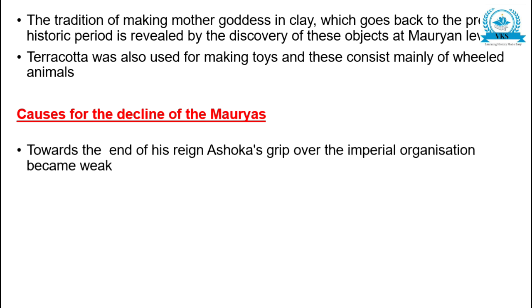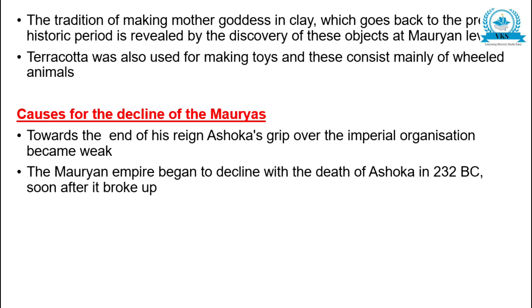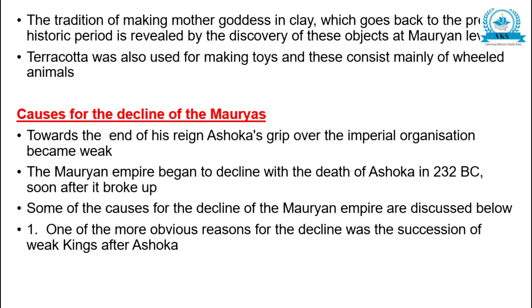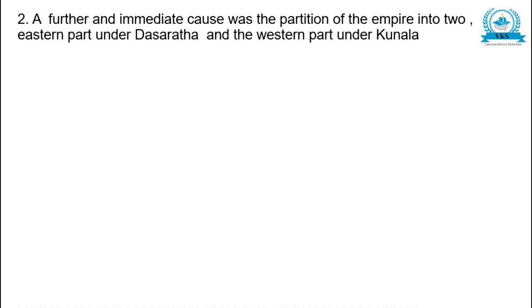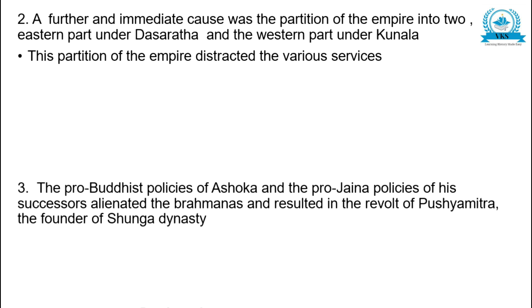Causes for the decline of the Mauryas. Towards the end of his reign, Ashoka's grip over the imperial organization became weak. The Mauryan Empire began to decline with the death of Ashoka in 232 BC, and soon after it broke up. Some of the causes for the decline of the Mauryan Empire are discussed below. One of the more obvious reasons for the decline was a succession of weak kings after Ashoka. A further and immediate cause was the partition of the empire into two, the eastern part under Dasaratha and the western part under Kunala. This partition of the empire distracted the various services.